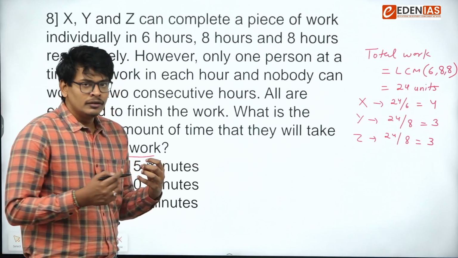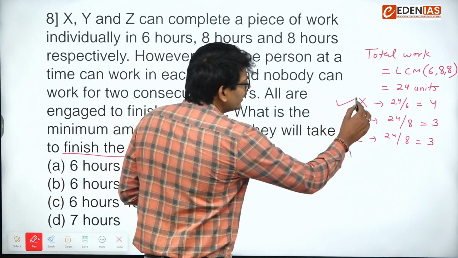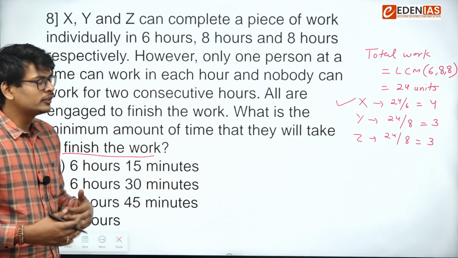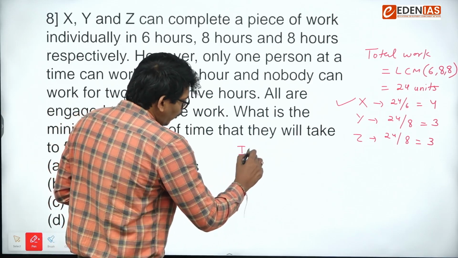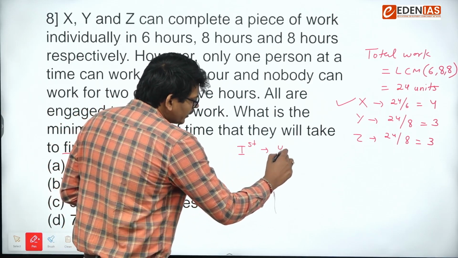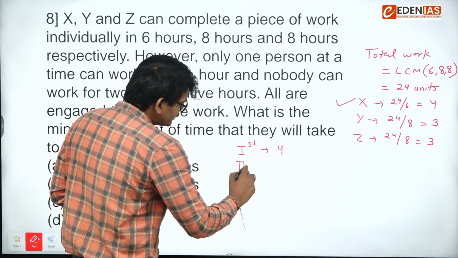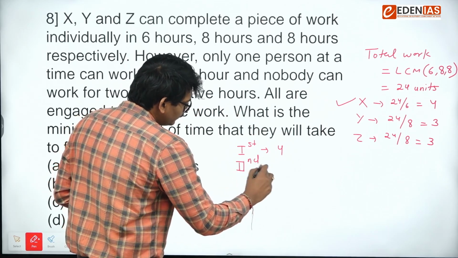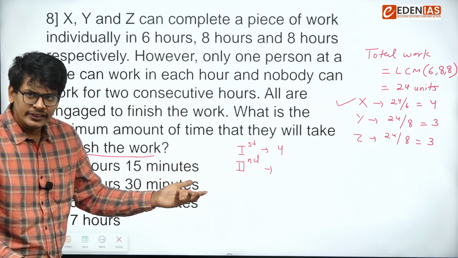Minimum time can only happen if X works for more hours. So that's why I am doing on first hour X started the work and X completed 4 units. On second hour anyone can work, Y or Z, because their efficiency is same.